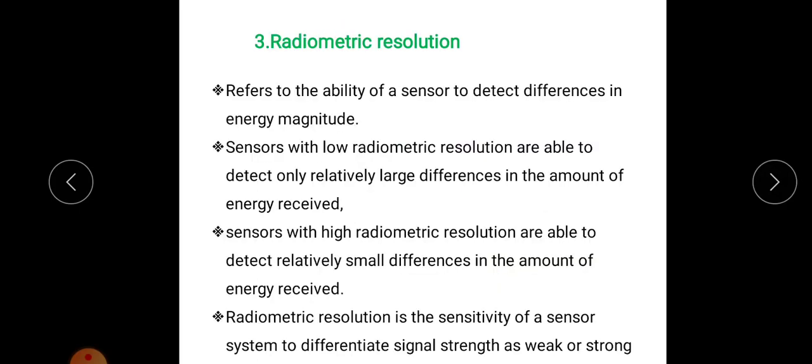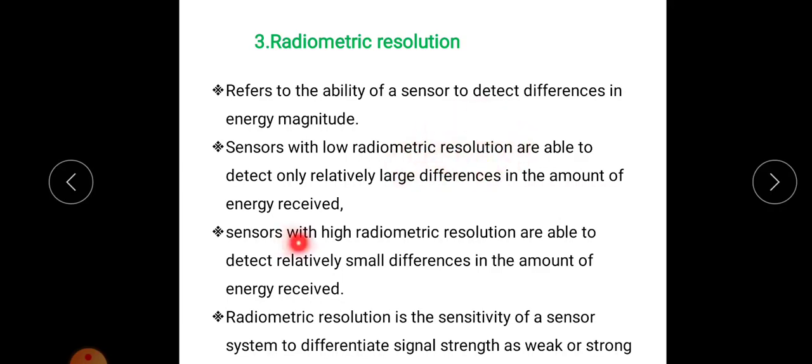Then the third one is radiometric resolution, and radiometric resolution refers to the ability of a sensor to detect differences in energy magnitude. Sensors with low radiometric resolution are able to detect only relatively large differences in the amount of energy received. That is, if the sensor is of low radiometric resolution, it can detect only relatively high differences. If the difference in the amount of energy is high, that can be detected with low radiometric resolution.